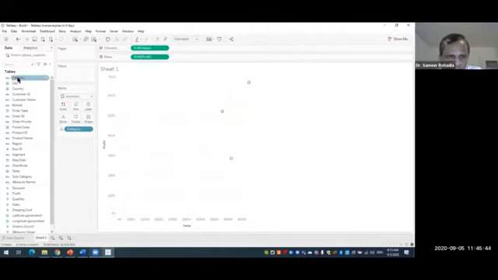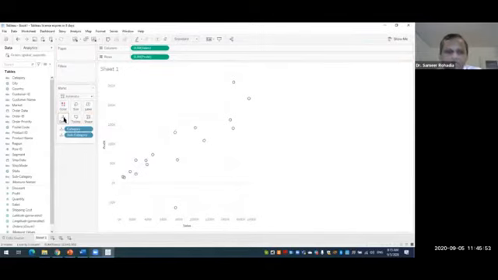Now we'll be putting one more thing, that is subcategory. We select the subcategory and drag it to the details area. So now we are having more circles. If we put any pointer over one of the circles, it shows us, for example in my case, category office supplies, subcategory binders, profit is this much, sales is this much. So now we are having categories and subcategories.